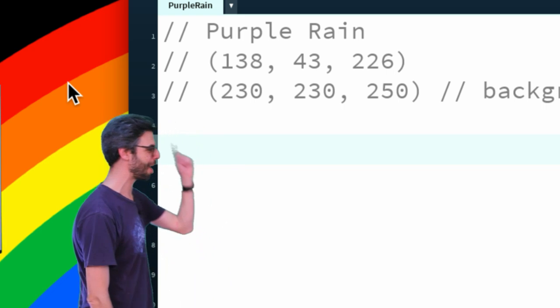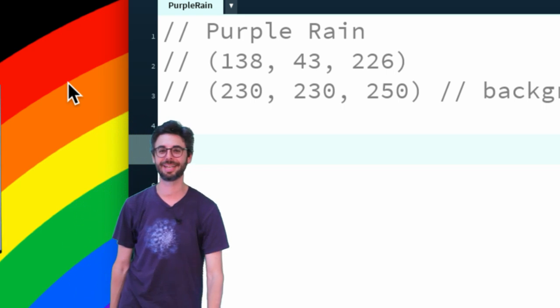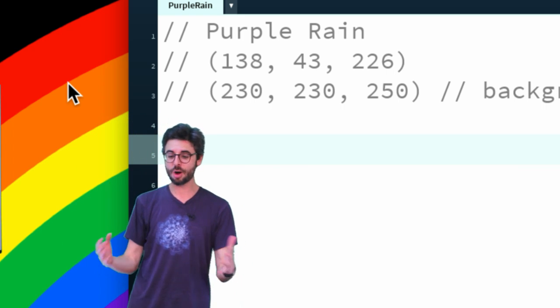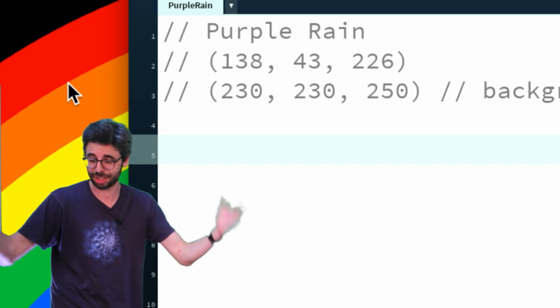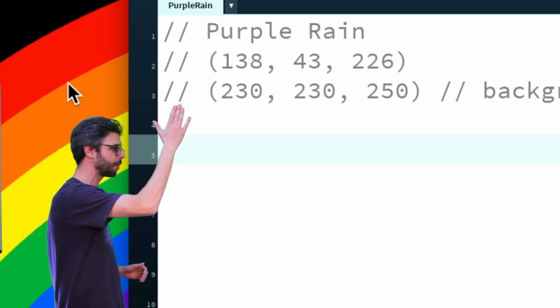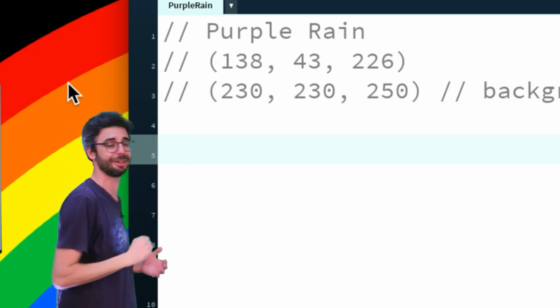Today I'm going to make a purple rain in Processing in honor of Prince. The only thing I've done to prepare for this so far is pick two colors which were suggested by the internet. Thank you very much. A purple color for the rain and some other color for the background.